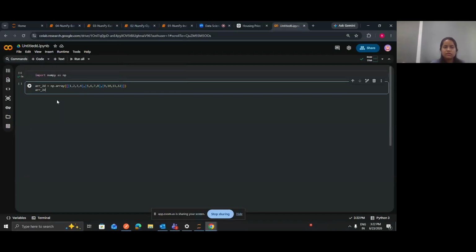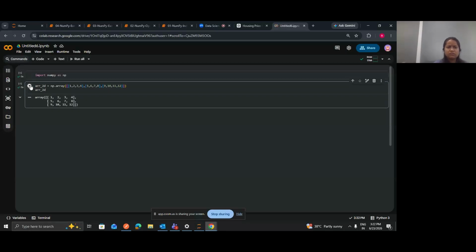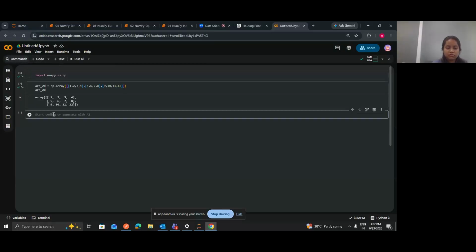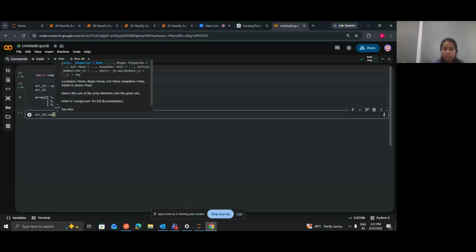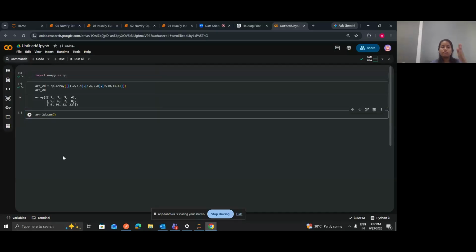Okay, here as you can see, we have created a 2D array. In this 2D array, we have three rows and four columns, right? I will print this for you. Now suppose I am performing some operation. For example, I want to sum everything, and in this sum, I want to do a vertical sum, like all the columns adding up and creating a value.